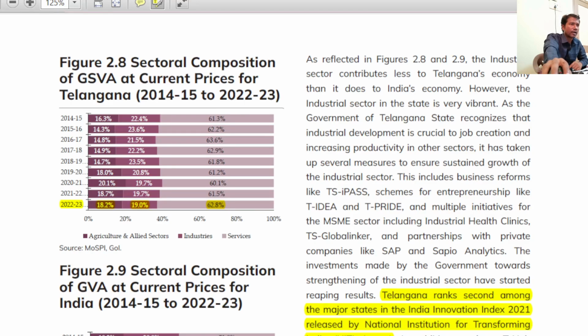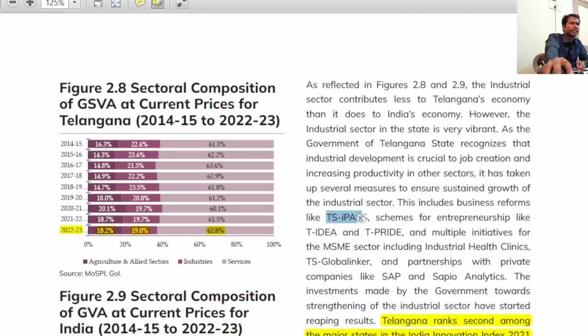Niti Ayog releases one particular index that is called the Indian Innovation Index. In this report, Telangana's rank is second in 2020-21. Sir, we have to see TS iPass, T Idea, T Pride, TS Global Linker, as well as T Hort, THART. We will see all those things in the industrial sector. There is a separate chapter. I don't want to take on that particular topic here.